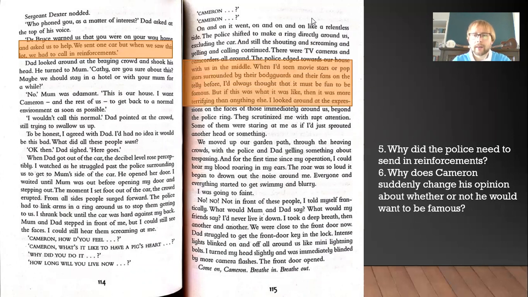Question 6, why does Cameron suddenly change his opinion? Well, because he's seen them surrounded by bodyguards and thought it must be fun. But when he's going through the crowds himself, he finds it quite scary and horrible. So he changes his mind because he thought it used to look fun, but now he's done it himself. He realizes it's actually very scary and very unpleasant being surrounded by so many people. He even uses the word terrifying.